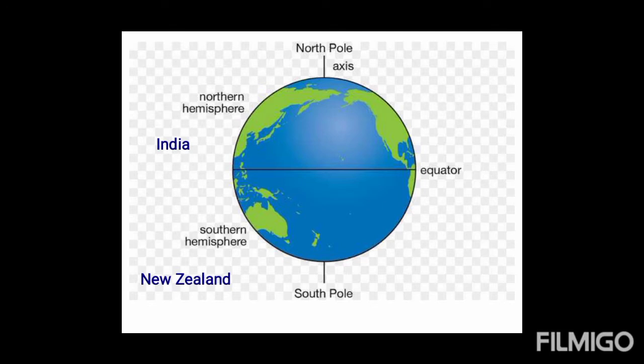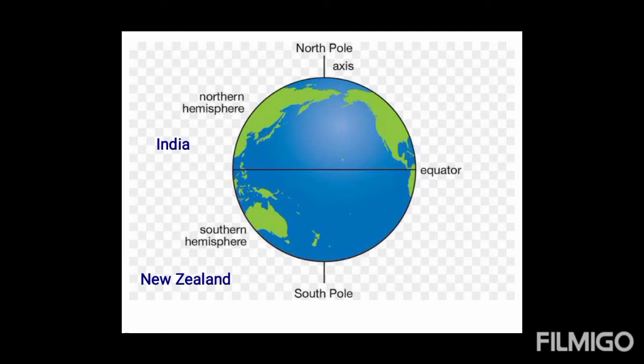See here, students, in this picture, our earth is divided into two parts by the imaginary line of the equator. The north part of the equator is called the northern hemisphere and the south part of the equator is called the southern hemisphere.